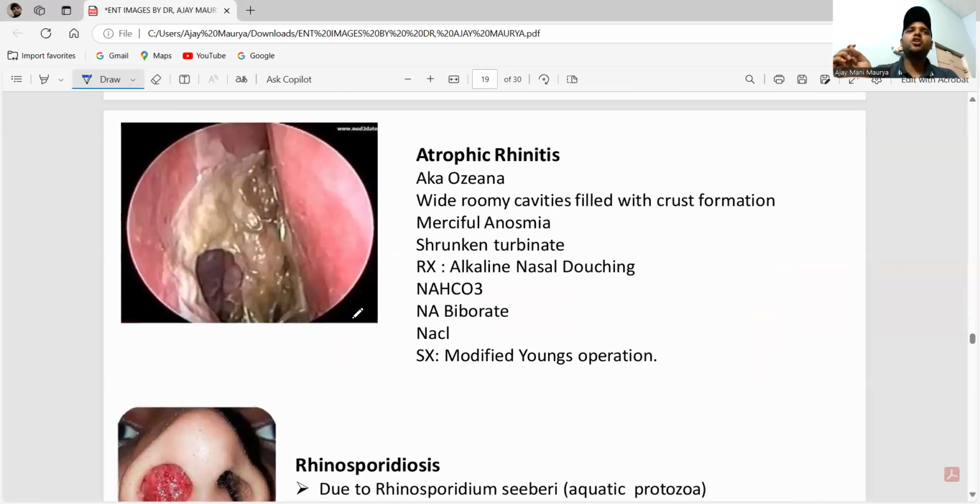Atrophic rhinitis is also called ozaena. It has wide, roomy cavities filled with crust formation, with merciful anosmia and shrunken turbinates. Treatment is alkaline nasal douching with sodium bicarbonate, sodium biborate and sodium chloride. The surgical treatment is the modified Young's operation.